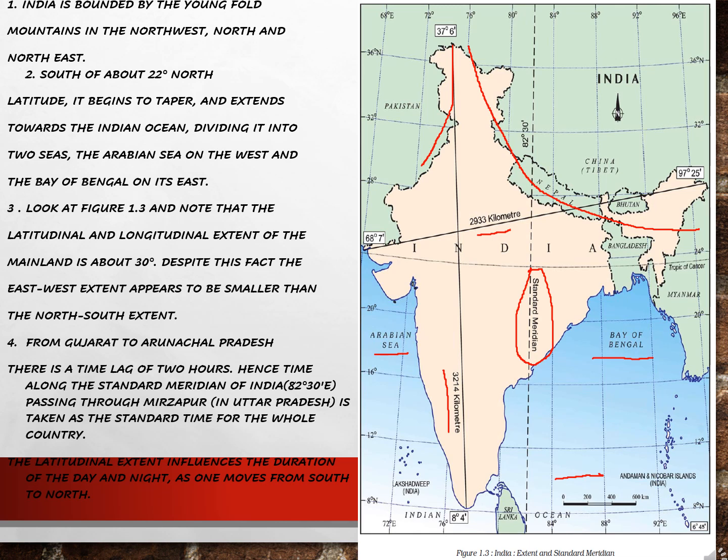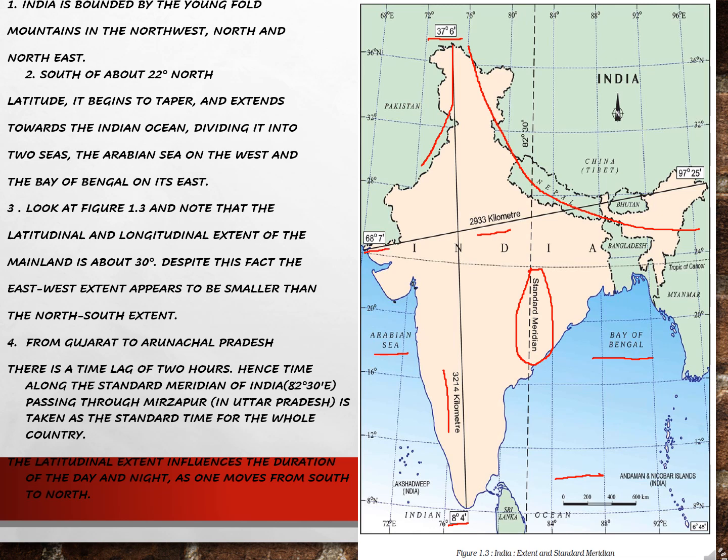Now if you see this figure, this is the latitudinal line and the longitudinal line, children. The latitudinal and longitudinal extent of the mainland is about 30 degrees. It is not exactly 30 degrees, it is about 30 degrees. What they are telling, see, these are the latitudes, right?